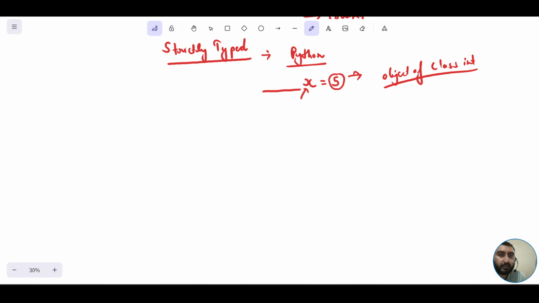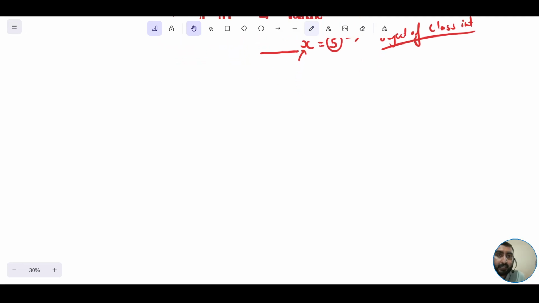The interpreter at runtime would automatically detect that the literal assigned to it is of int type. However, this is not true in case of Java. In Java, you explicitly have to write down the type for the value, the type for the variable, the type for the expression, or the type for the method. Explicitly you have to define.